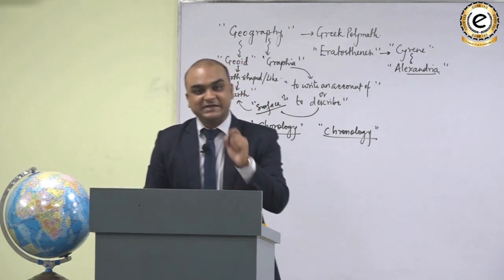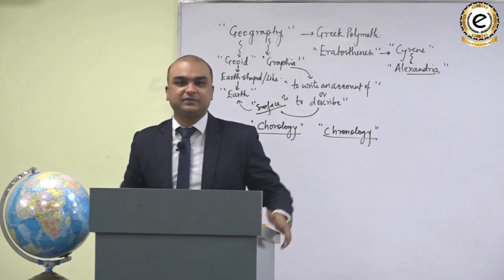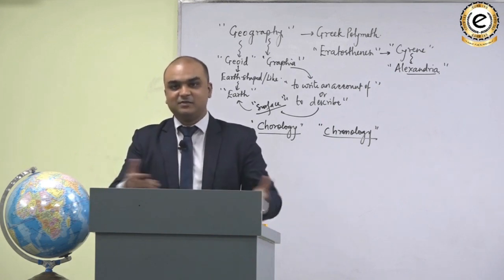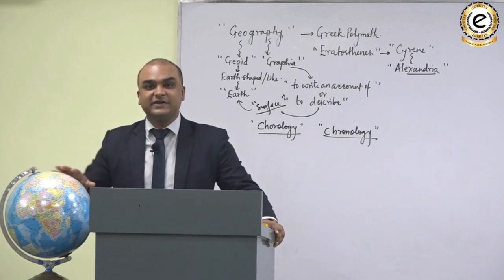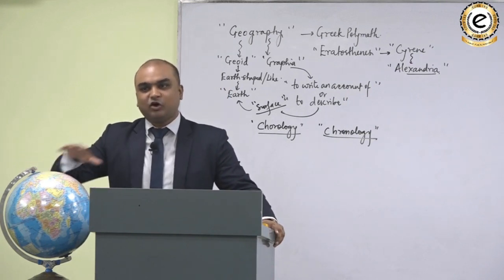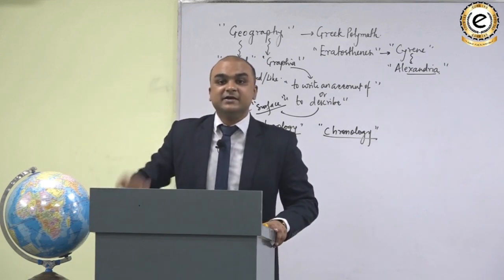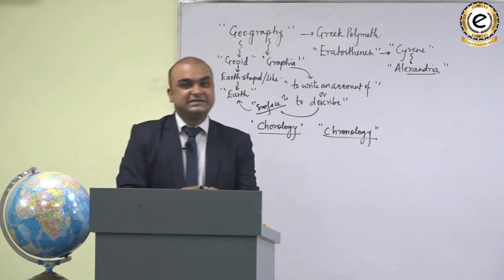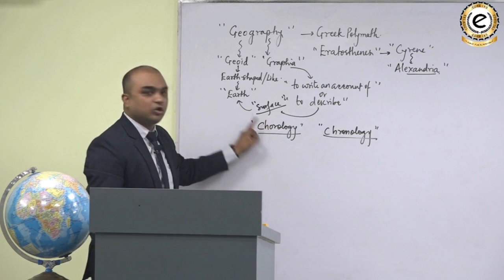Whereas, when we describe those things which are made by man, like say for example, population is the creation of mankind by the act of reproduction. Similarly, settlements or agricultural fields or industries or trade and transport networks, these are created by men over the surface of the earth. So, the description that we are talking about in geography is definitely a chorological description.